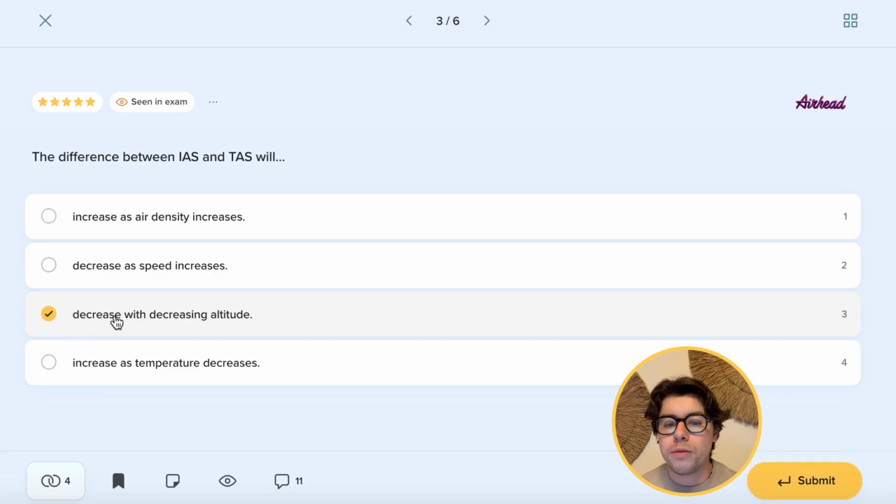The same relationship will be between IAS and Mach, or between TAS and Mach number. And you can answer this very, very easily. Remember the eat chicken tikka masala mnemonic, essentially, which will be our calibrated and true air Mach number. So if you are climbing with one of each constant, the others will rise. And if you're descending, of course, the same will be true, however in the opposite sense.